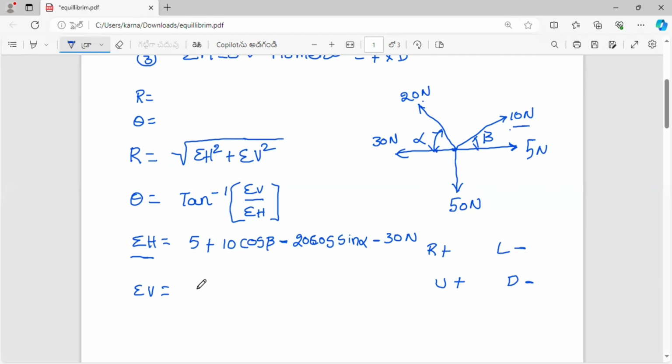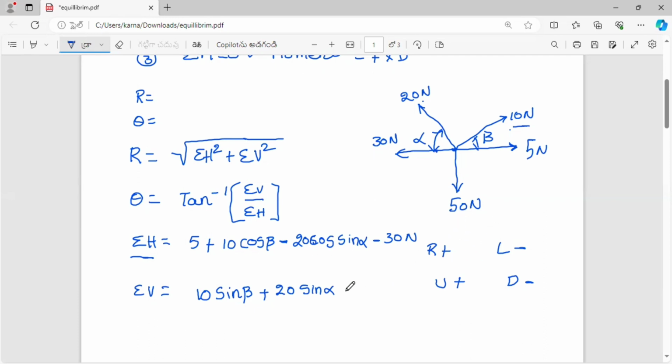Next, coming to the 10 newton force. The 10 newton force is acting in the upward direction, so you take it as plus 10 sine beta. Next, coming to the 20 newtons, which is acting in the upward direction, so you take it as the positive sign. So plus 20 sine alpha. Next, coming to the 30 newtons, it is in the left hand direction, clearly horizontal, so that will be 0.